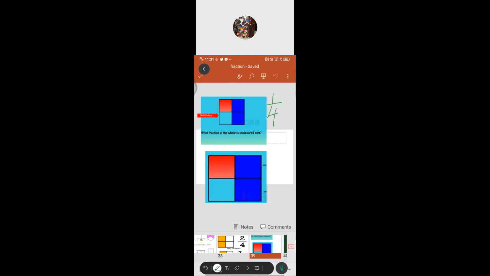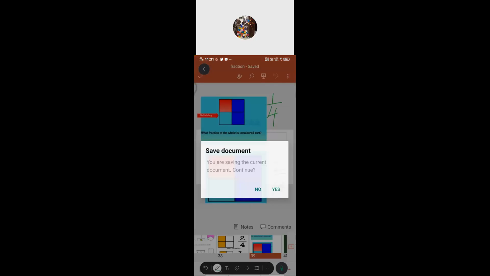Got it? So what fraction of the whole is the blue part here? 2/4, or 2 quarters. By this way only we have to read as well as write the fraction form.